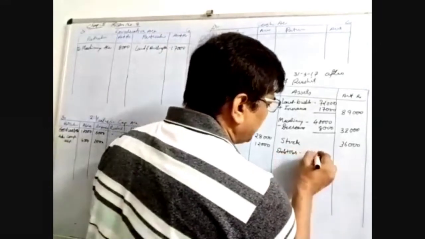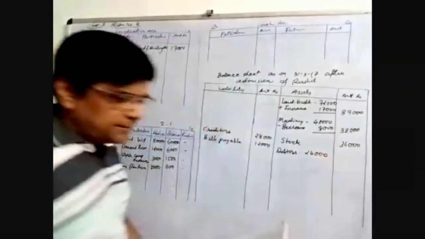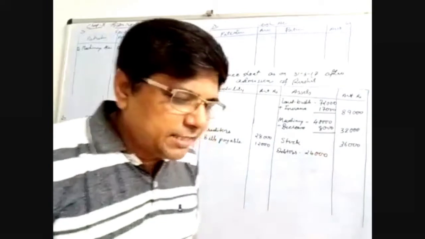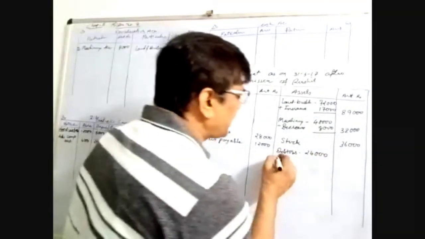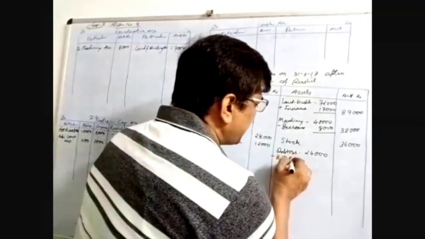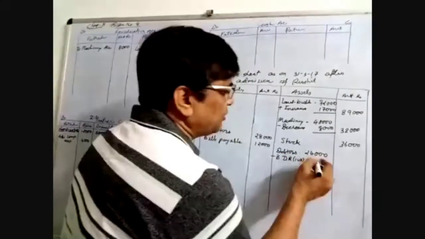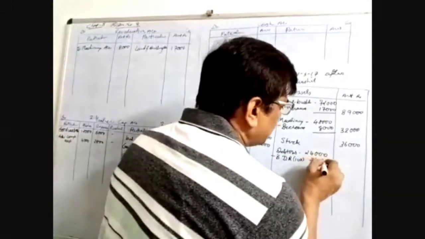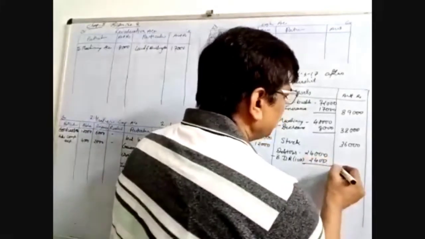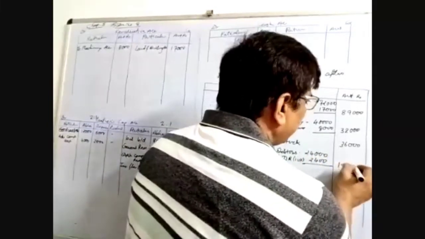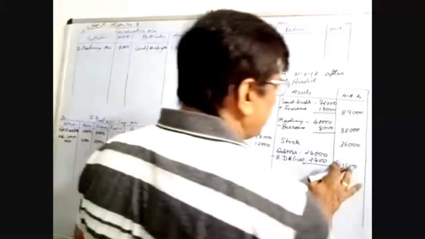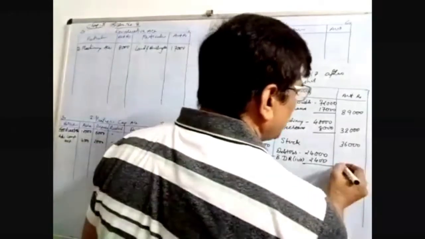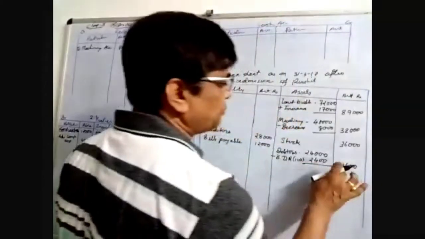Debtors 24,000, and there is an adjustment in debtors. The old bad debts reserve is given there, but the adjustment is 10%. BDR you have to keep as 10%. So BDR 10%, 10% of 24,000 is 2400. Now it is 21,600.